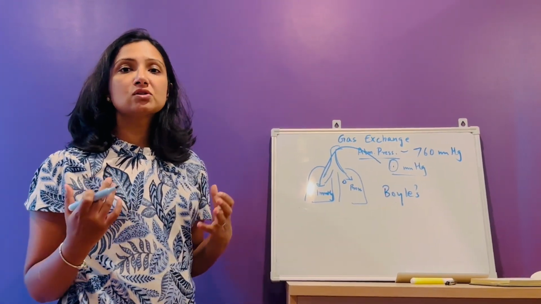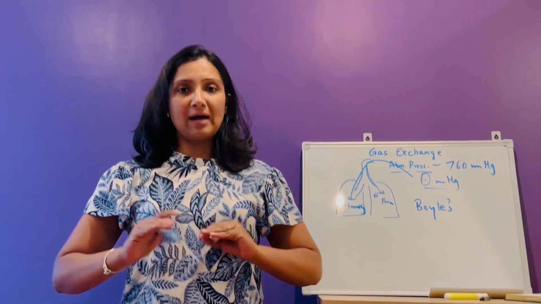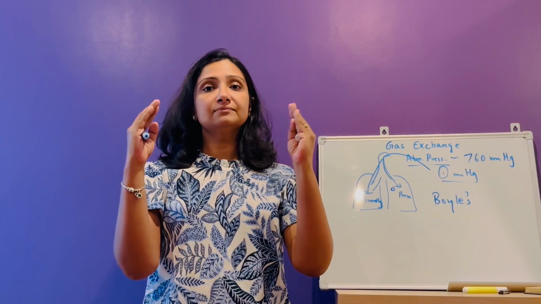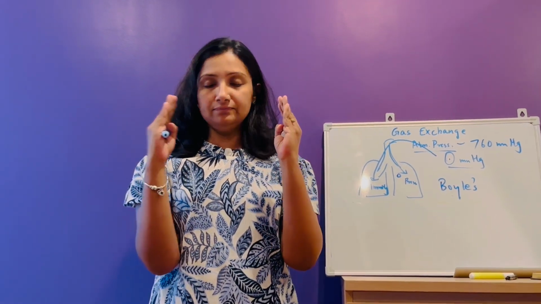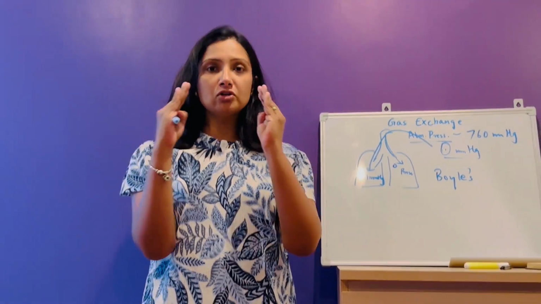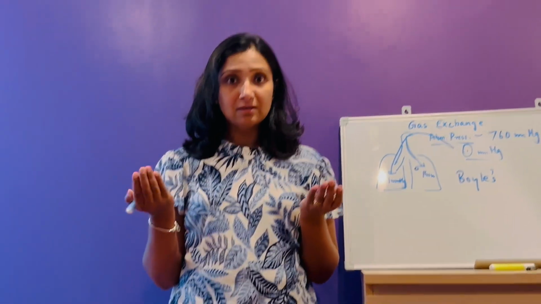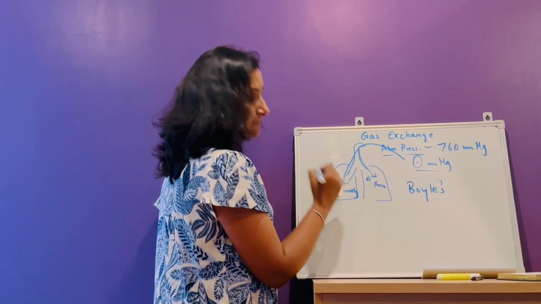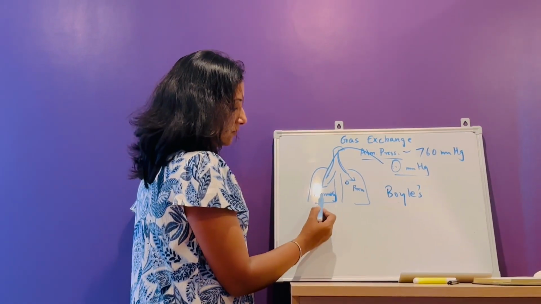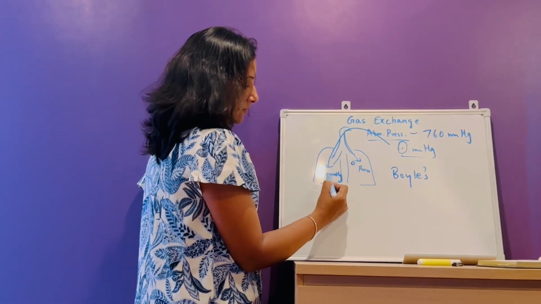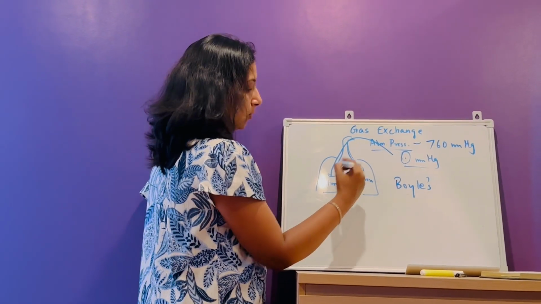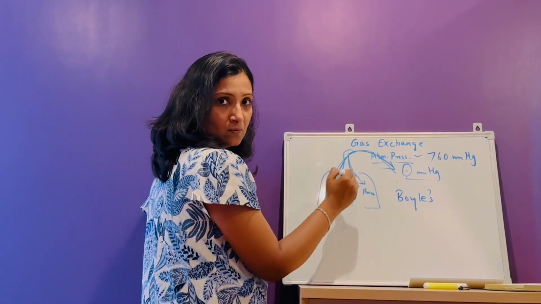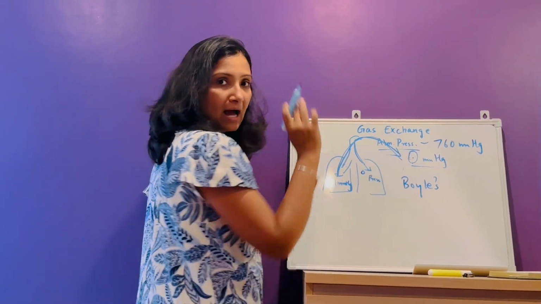Now expiration, or when you're exhaling, the diaphragm returns back to its original position. The ribs move back, and therefore the lung volume decreases. Now when the lung volume decreases, what happens to the pressure? It will increase. So now during expiration, it becomes +1. So now +1 and 0. So air will move from high to low. So air will move outward. So inspiration, air is moving inward. Expiration, air is moving outside.